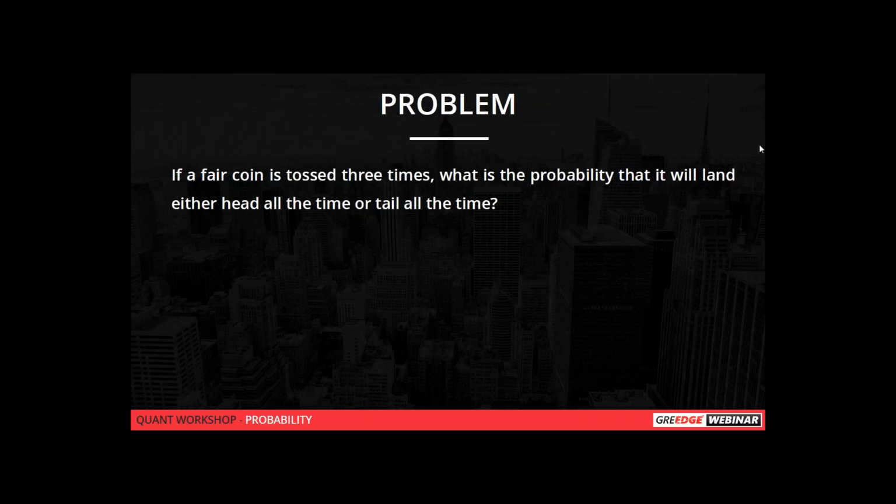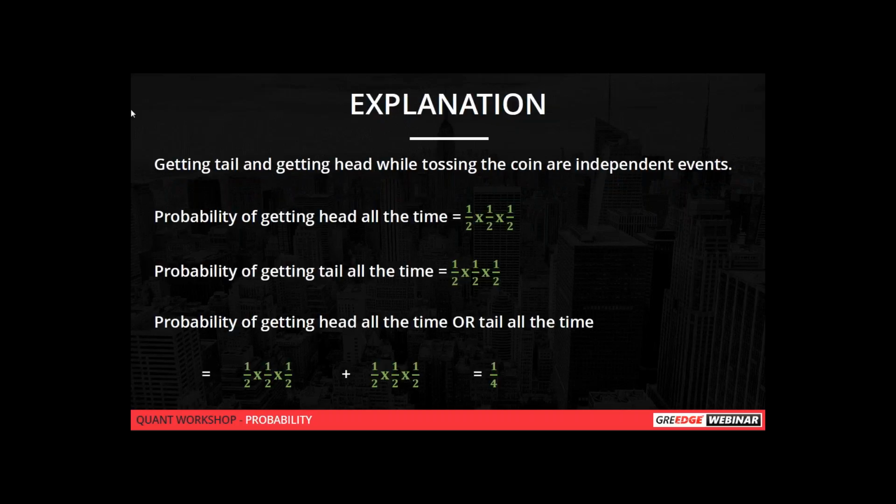It's fine that everybody is solving it correctly. I'll just explain once and then we'll have some practice problems. So you're going to toss a coin 3 times. Getting a tail and head while tossing a coin are independent events. They are not dependent on each other. Every time you toss a coin, you will get either head or tail. So what is the probability of getting head all the time? It is nothing but getting head the first time into getting head the second time into getting head the third time.